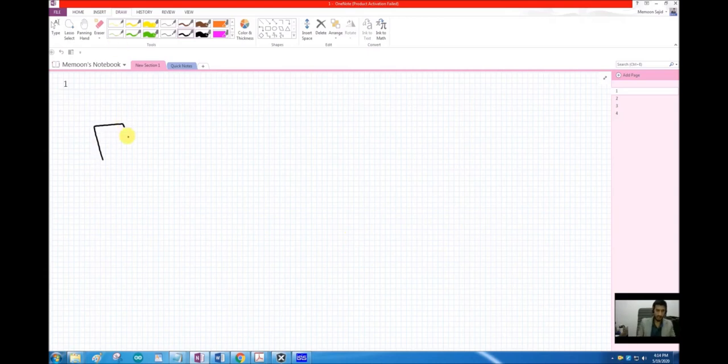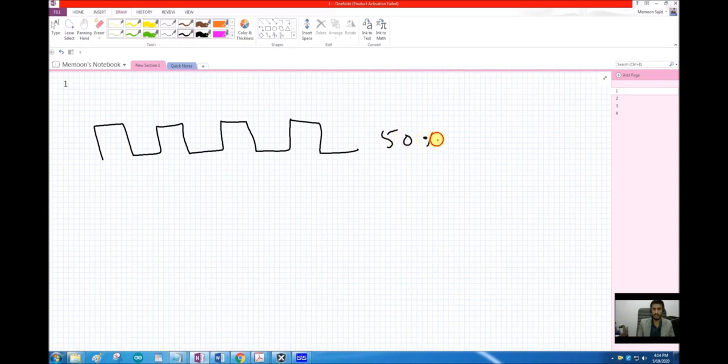So this is a square wave, and it has roughly a 50% duty cycle. 50% duty cycle means that for 50% of the time this waveform will remain 0, the switch and the pin will remain off, and for 50% of the time it will remain on.